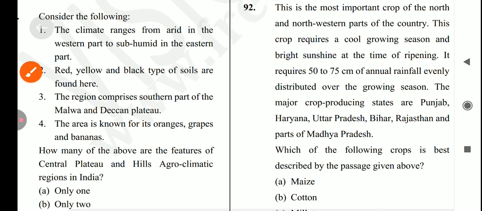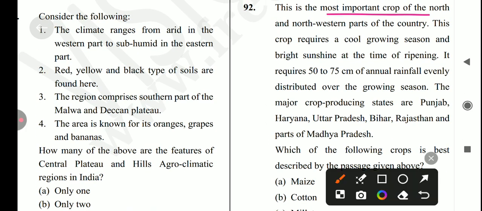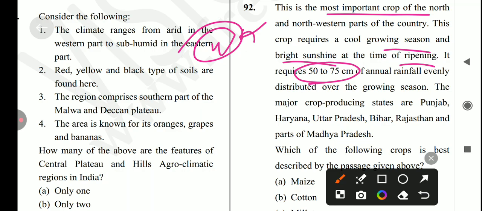Next is this is the most important crop in the north and northwestern part of the country. Wheat. Okay. Next is this crop requires a cool growing season and bright sunshine at the time of ripening. It requires 50 to 75% of annual rainfall evenly distributed over the growing season.